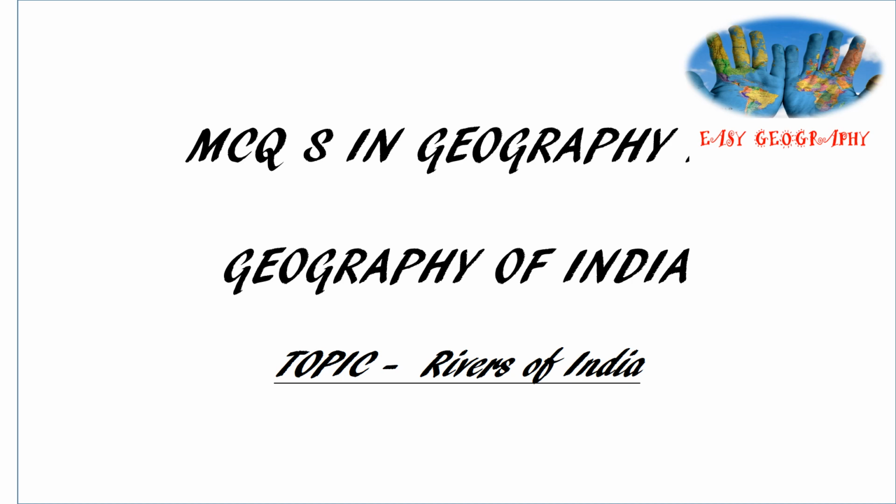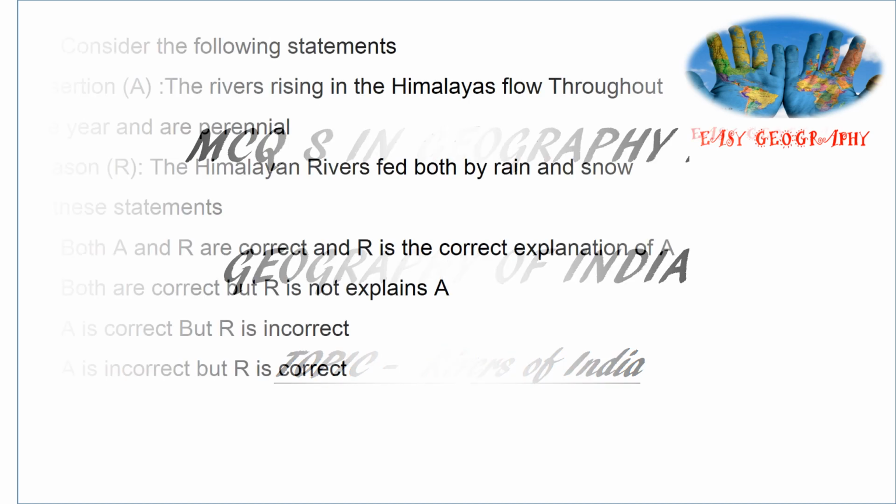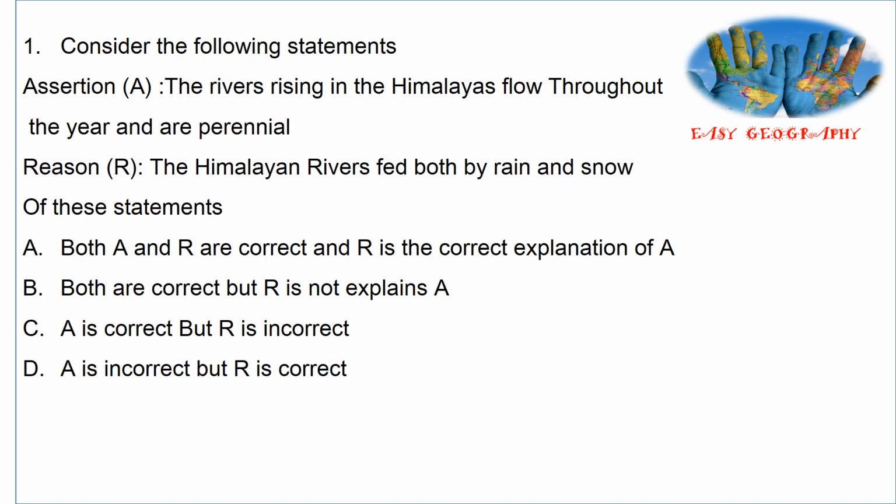We can go to the questions. First one, consider the following statements. Assertion and reason. Assertion: the rivers rising in the Himalayas flow throughout the year and are perennial. Reason: the Himalayan rivers are fed both by rain and snow.